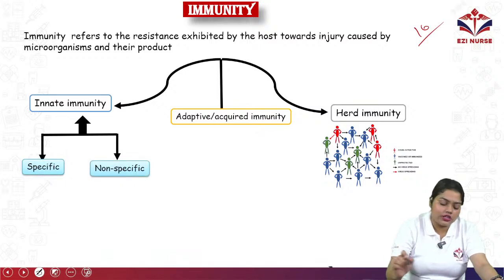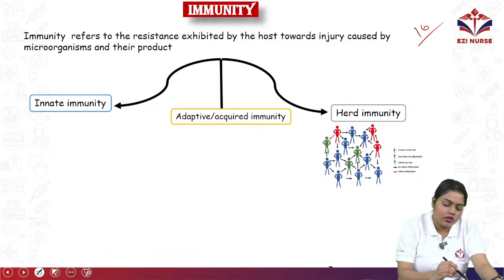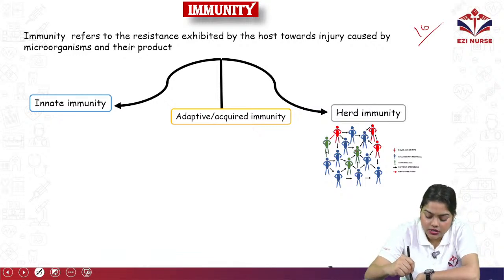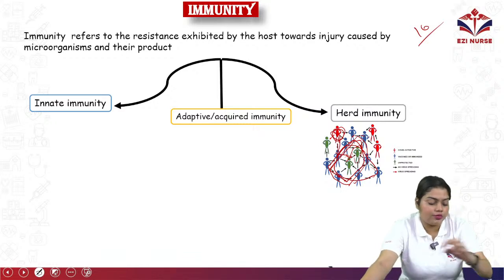First, let us know about herd immunity. Herd immunity is what? See, if you are a person, okay, you are not vaccinated, but the people around you are vaccinated. So what will happen if there is someone who is already affected? This will not spread to you because these people are not getting affected. Okay, you are protected by this layer. So that is called herd immunity.